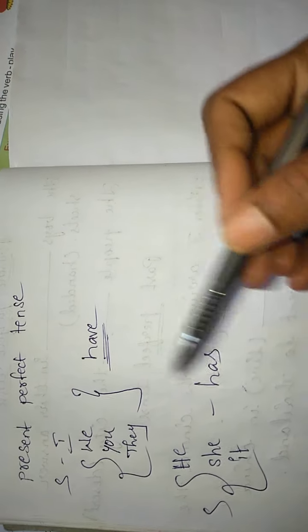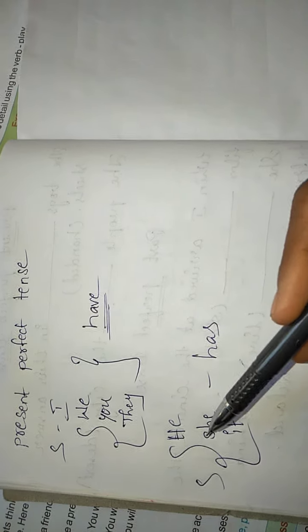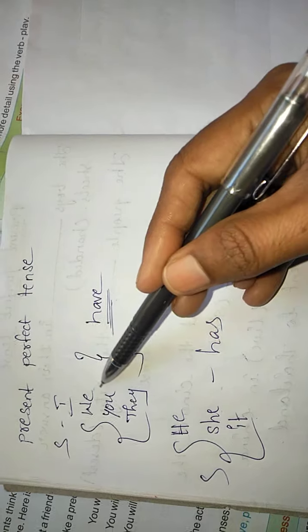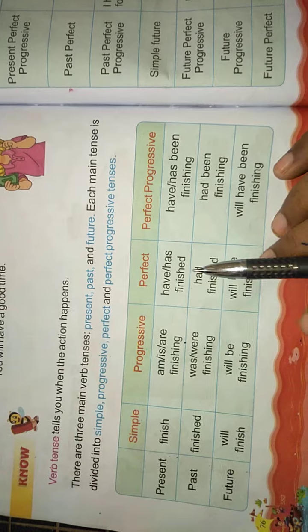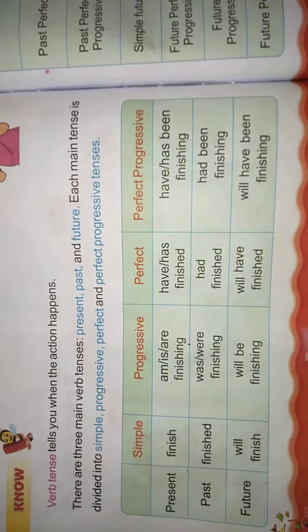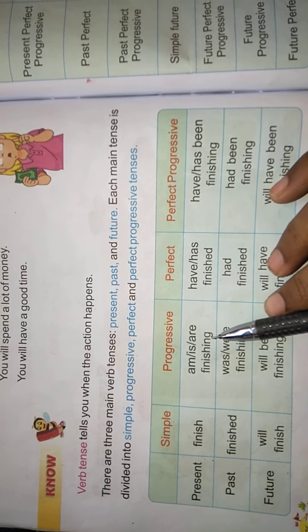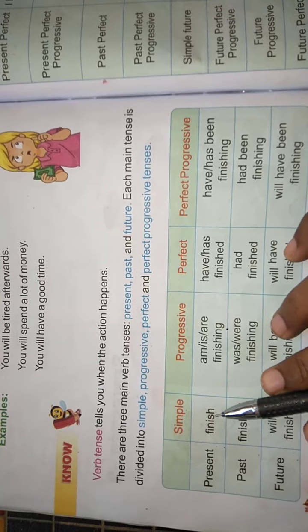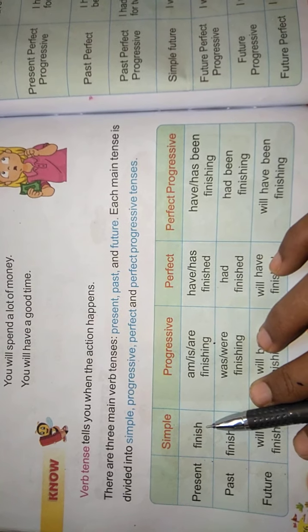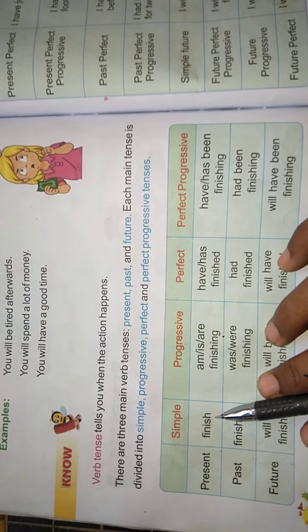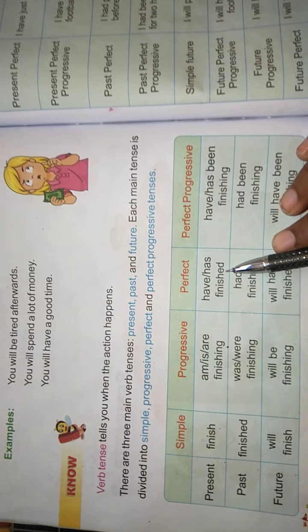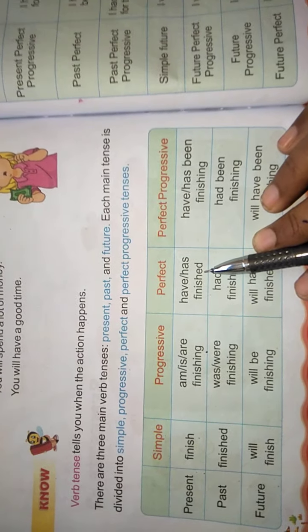In present perfect we use have or has. Has is used when the subject is he, she, it. Have is used when the subject is I, we, you, they. Okay, children? Now the verb must be in the past participle, that is the V3 form. In progressive tense, the verb is in the form of ing. In simple present, we use the verb V1 form. In perfect tense, the verb is V3, that is past participle.